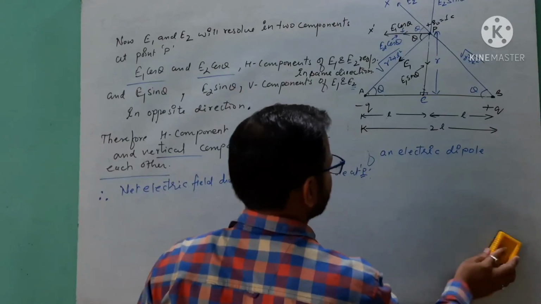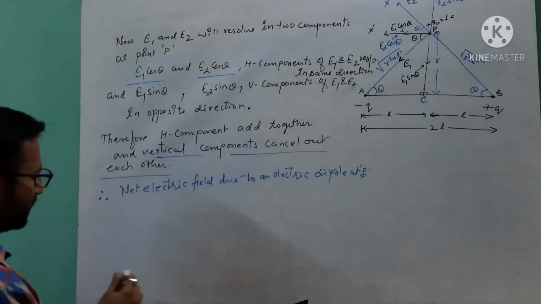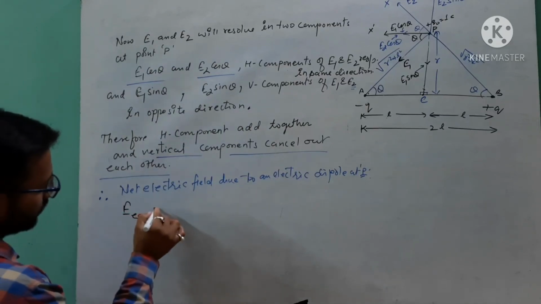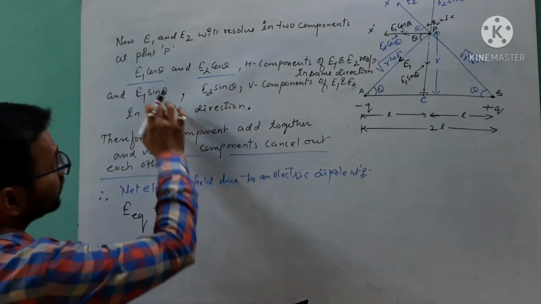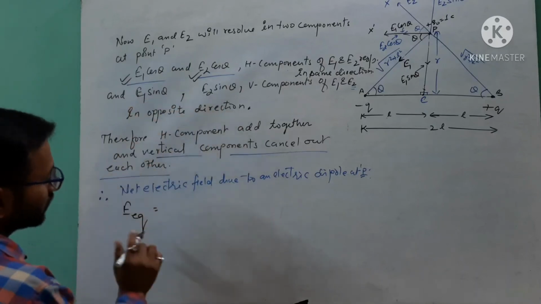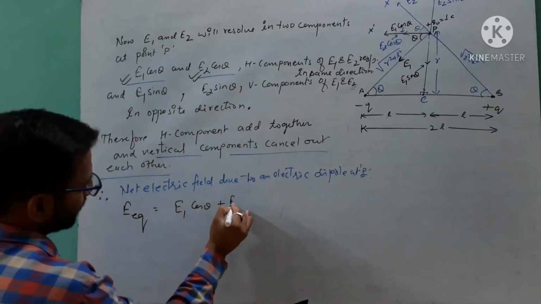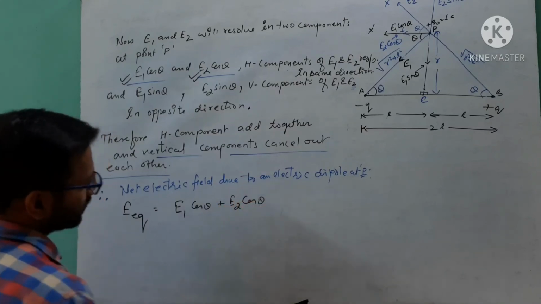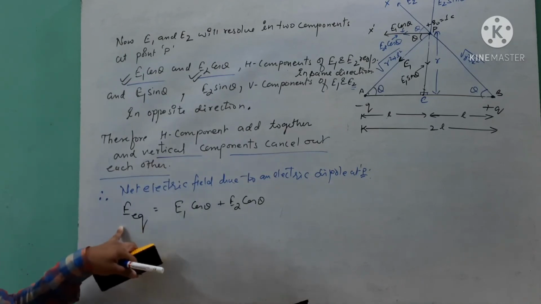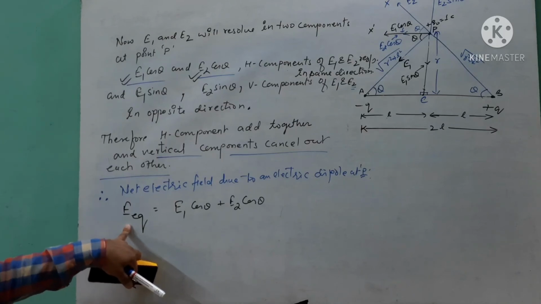The symbol I am using for the net electric field is E equatorial. As we know, this component will add together and this will cancel out, so E equatorial equals E1 cos theta plus E2 cos theta, the addition of these two horizontal components.